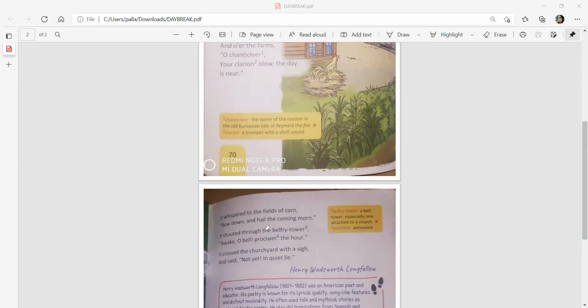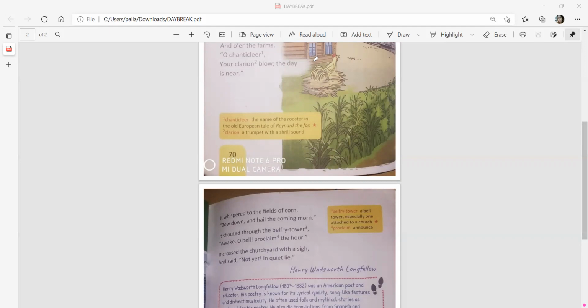So, what is a belfry tower? The belfry tower is a church tower, a very long structure with a very big bell in it. So the church people usually ring the belfry bell just before the day breaks, just before it is about to be morning, to remind people that it's morning time now.